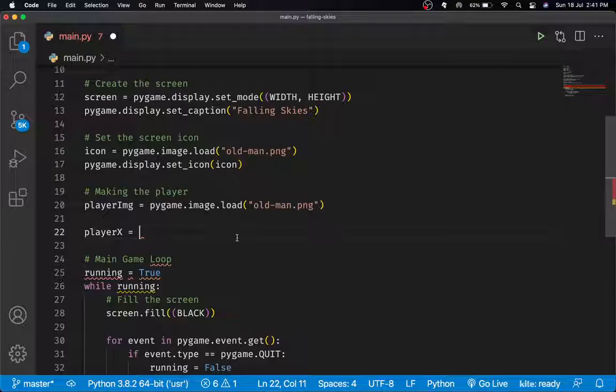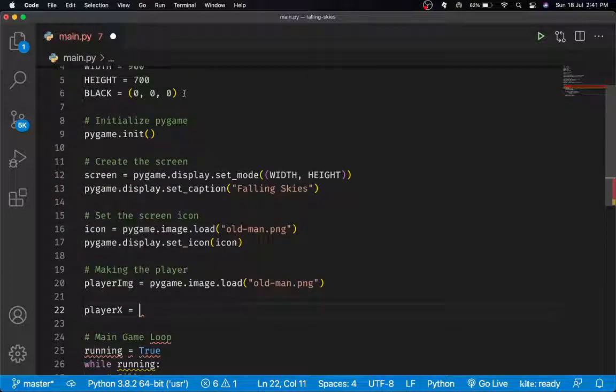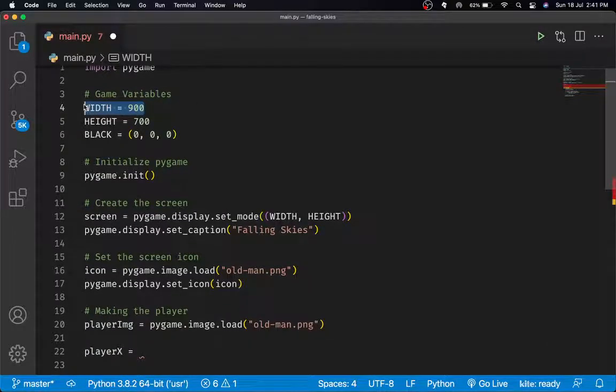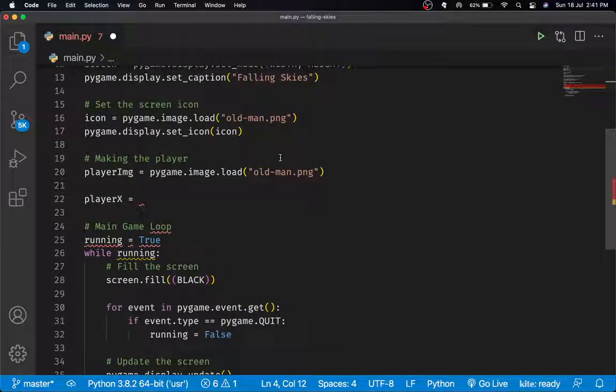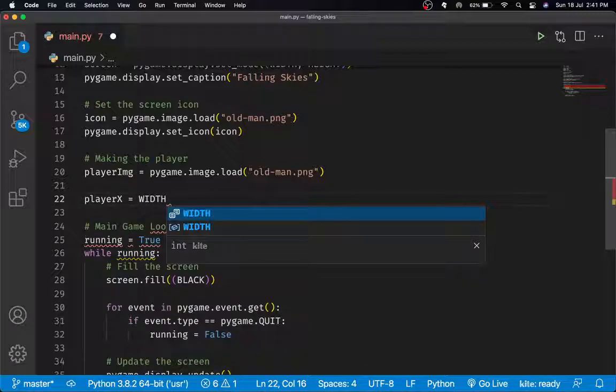And the problem will be that even if I do that, for example, in the future, if I want to change the dimensions of my screen, I will have to change absolutely everything that is based on that. But if the position of the player is dynamic, if it changes with the size of the screen, then even if I change the width, the player will be dynamically adjusted and it will all be very good. So the way we do it, we just say width minus, I'm sorry, width over 2.